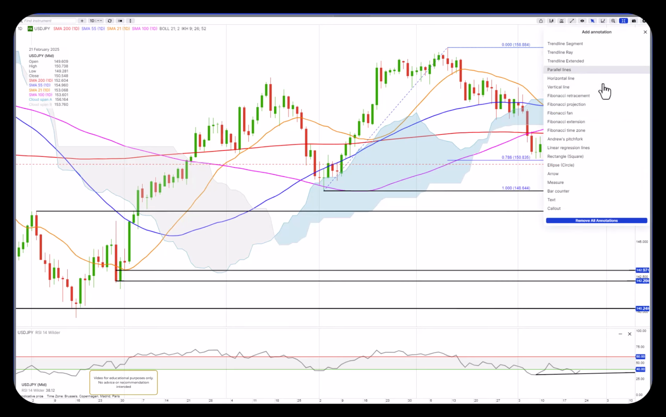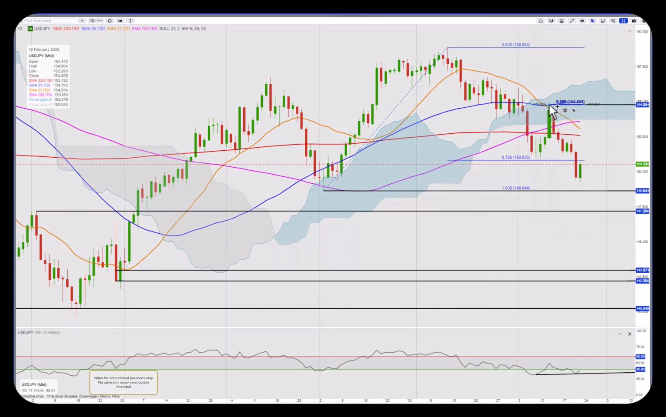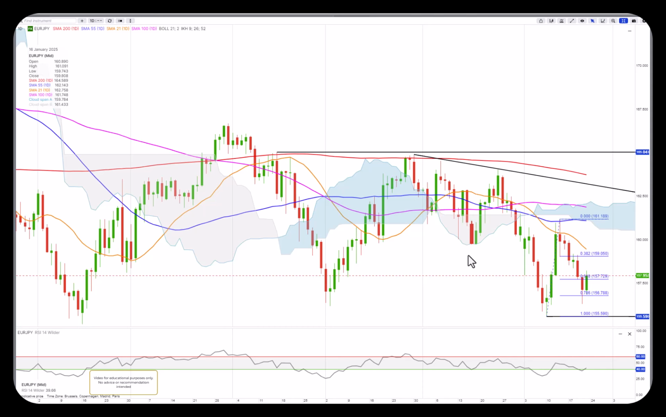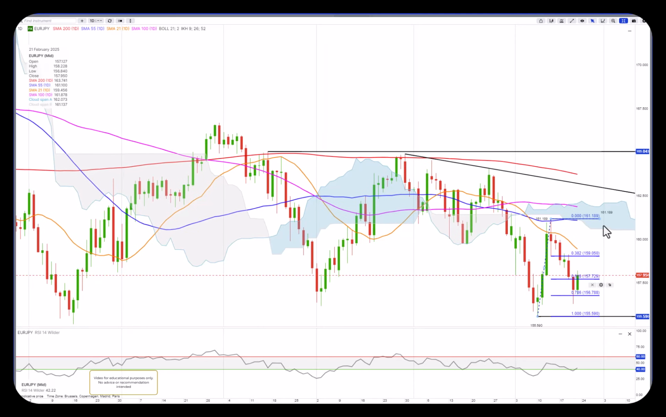What I will do, just in case, if I want to play the bounce, which I don't, but we could bounce up to 151.39, possibly up to the 61.8 retracement and 152.70. On the euro yen, coming up here, also strong bounce. There have been strong bounces in all yen pairs, and we have seen the same here with euro yen.